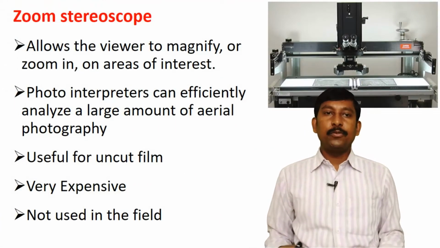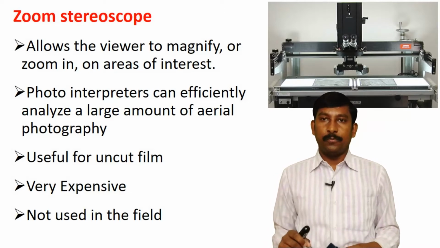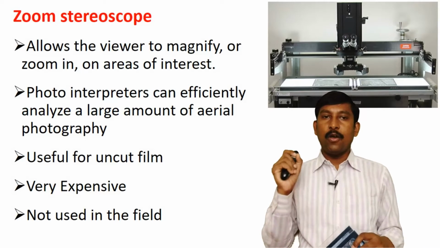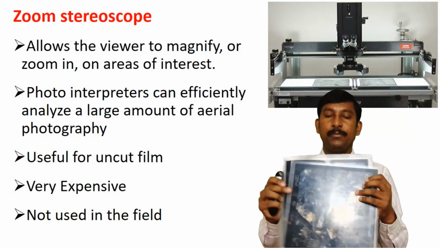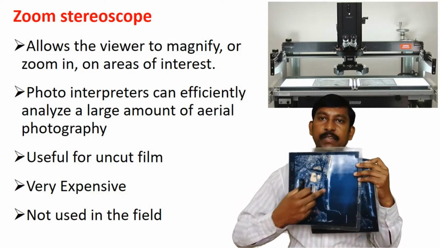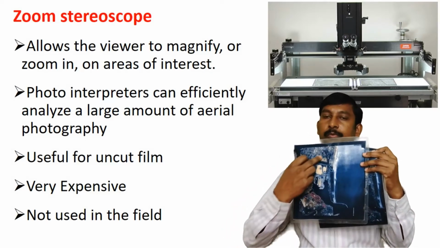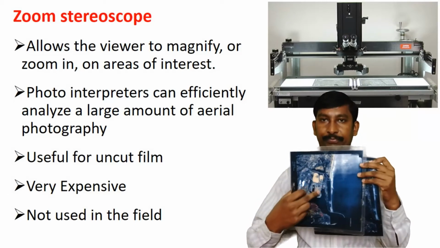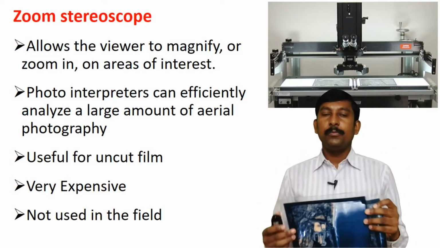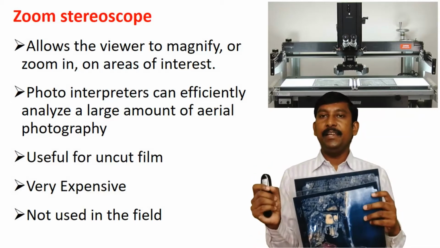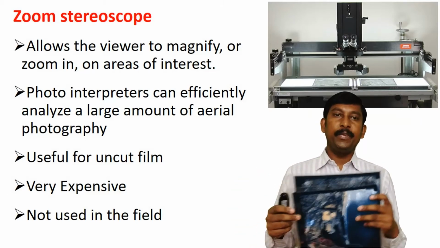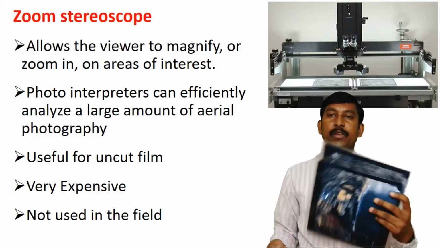Next type of stereoscope is the zoom stereoscope. The zoom stereoscope allows you to view magnified or zoomed-in areas of interest. Means if you are interested in this area, you can view this area magnified, zoom out or zoom in. The photo interpreter can efficiently analyze a large amount of aerial photography under the zoom stereoscope.